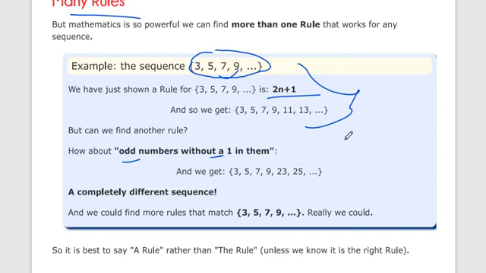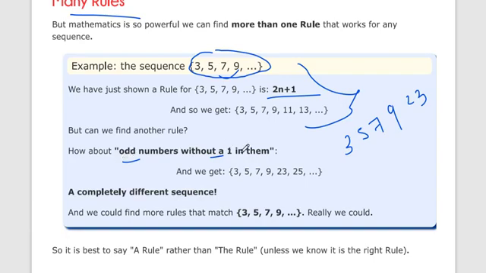Now let's say, what are the odd numbers? 3, 5, 7, 9. Sorry, this is wrong here.